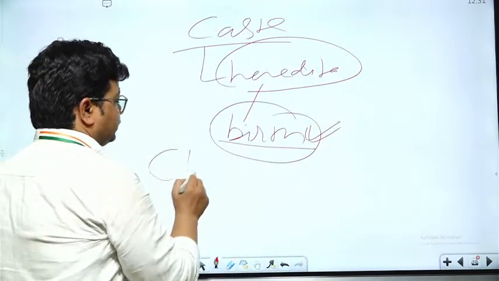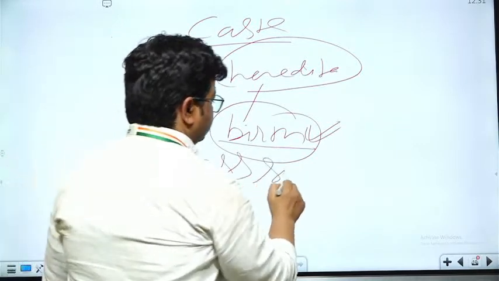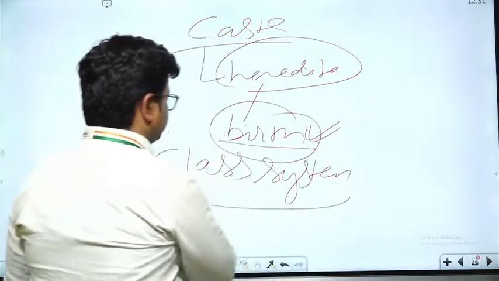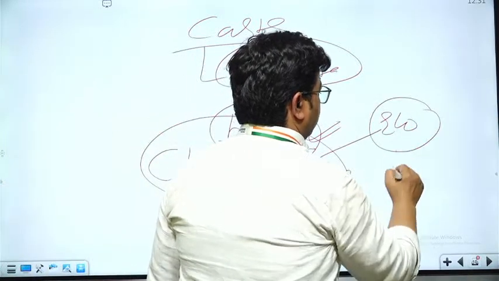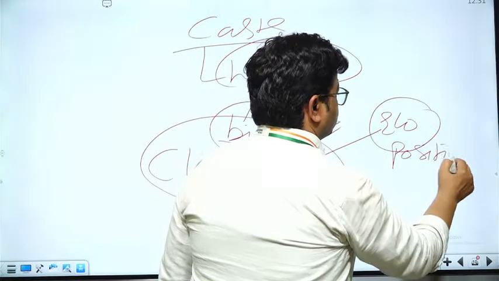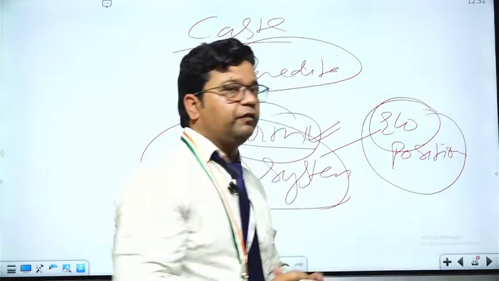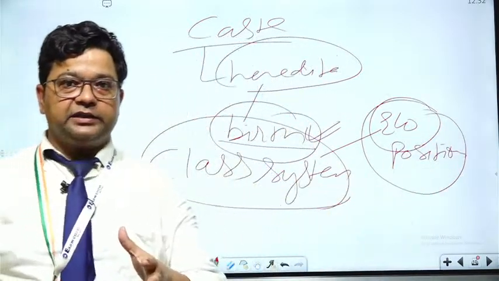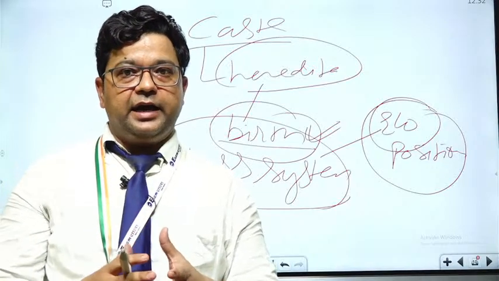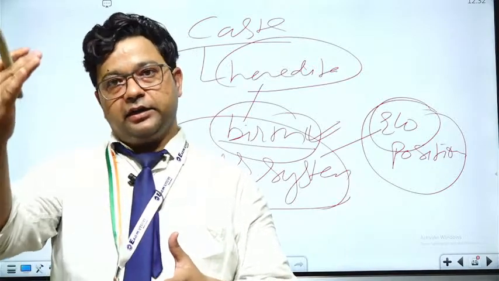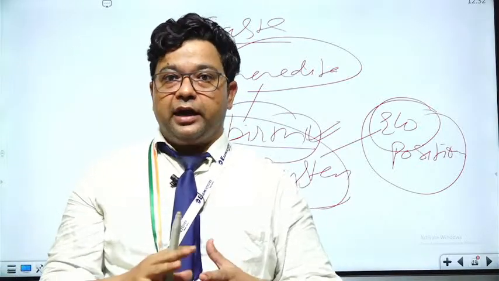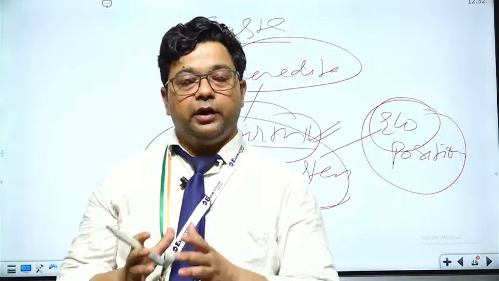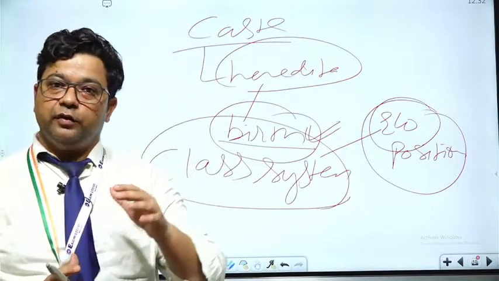But the class system is totally based on your economic position in society, irrespective of your caste. So one can jump from one class to a higher class, or from a higher class to a lower class, according to the financial status of a person.